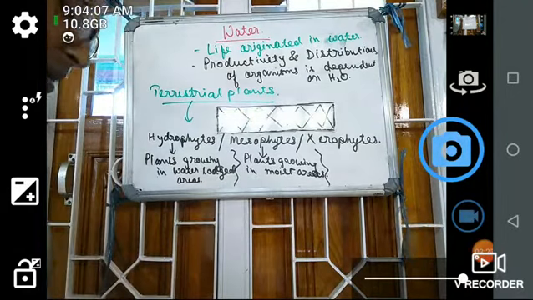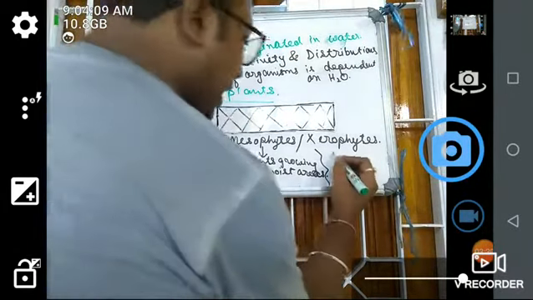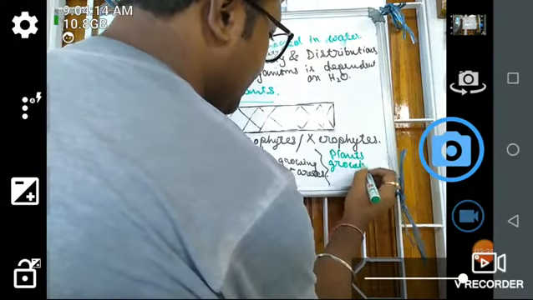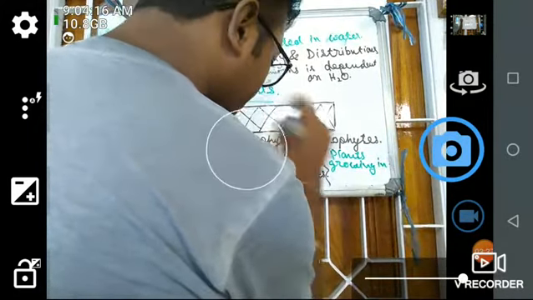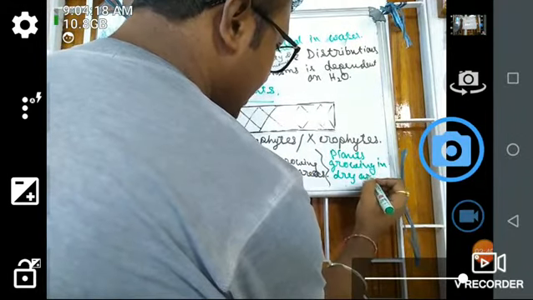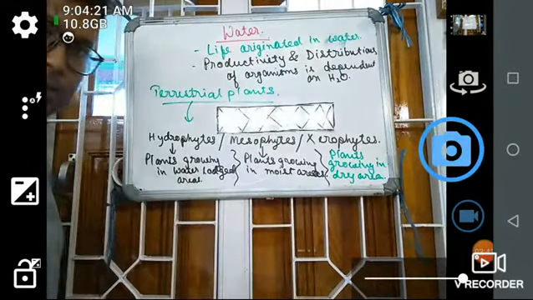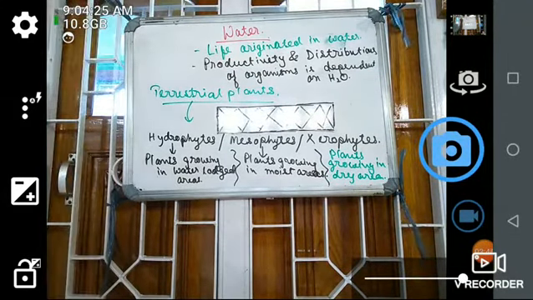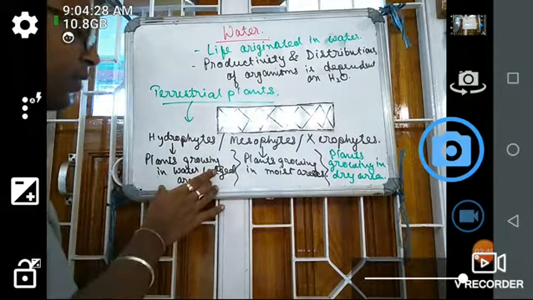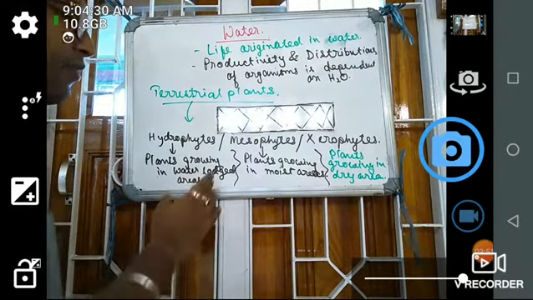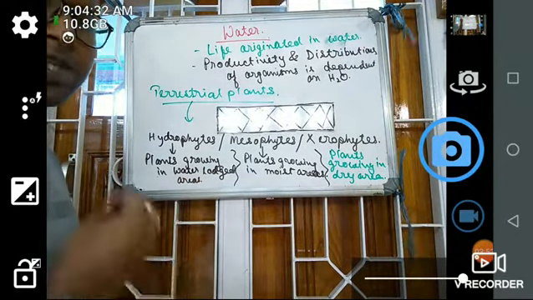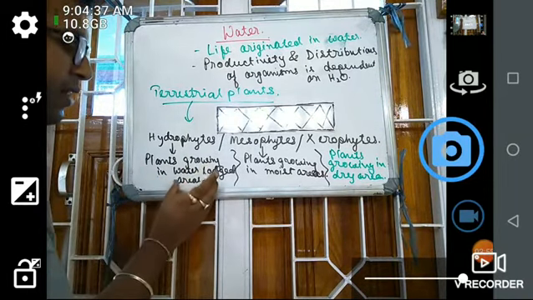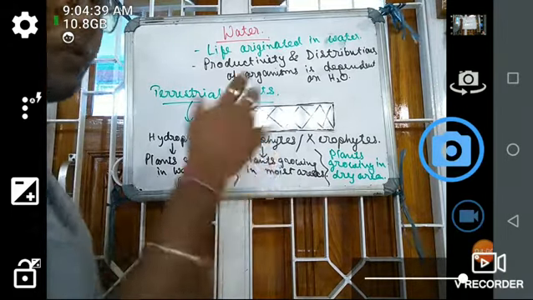And xerophytes. Xerophytes are plants growing in dry areas or dry conditions. So they are known as the xerophytes. Here we can see the plants have different types of adaptation. Adaptation means the changes within themselves according to the environment. So you can see a different type of change.